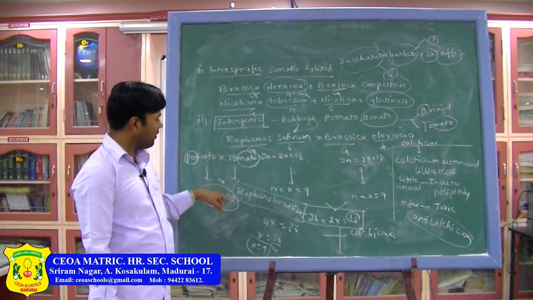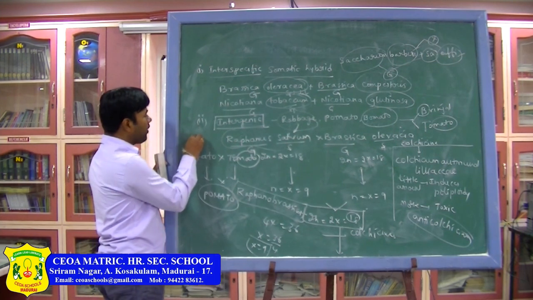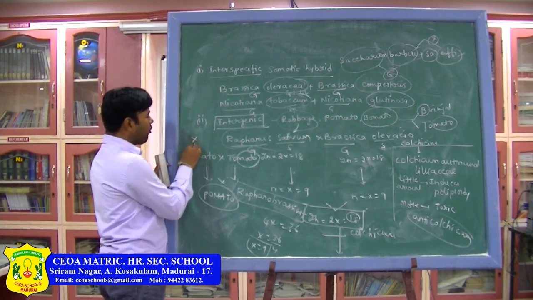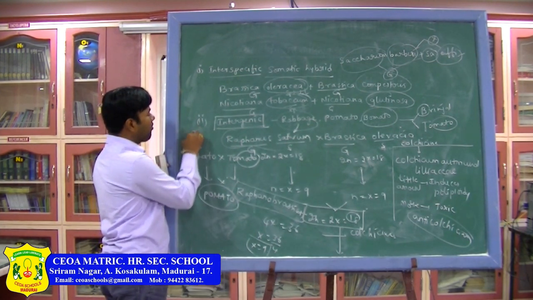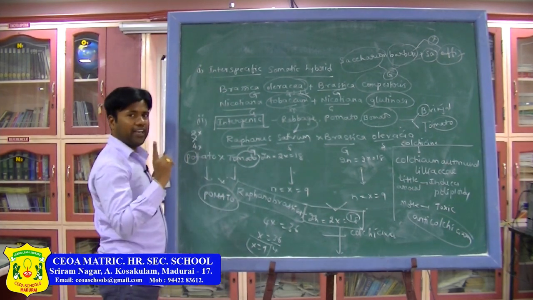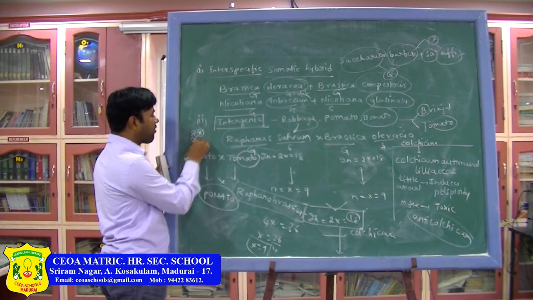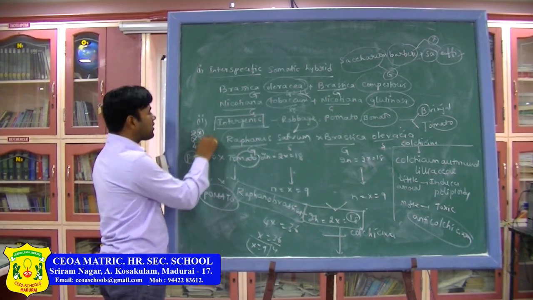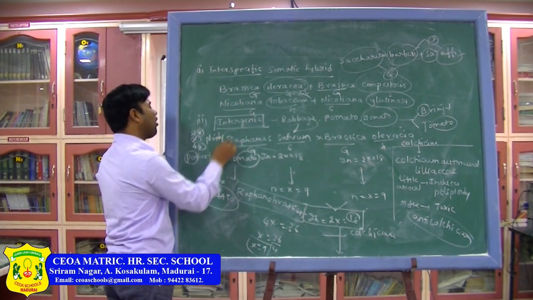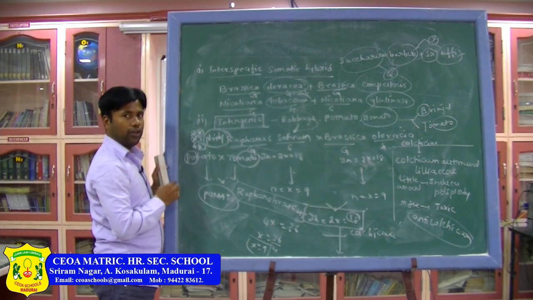See, monoploid means x, tetraploid means 4x, diploid means 2x. Whenever they are asking about ploidy, you have to think about x. Okay. This x is related to ploidy.